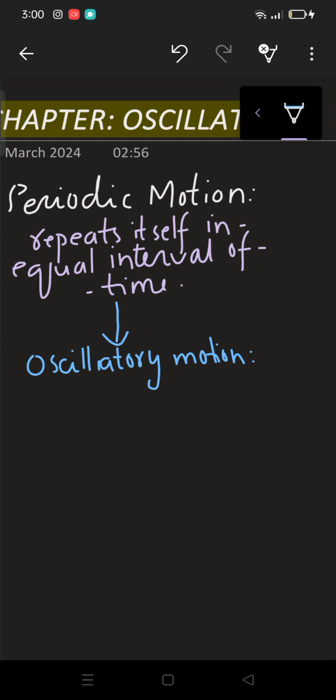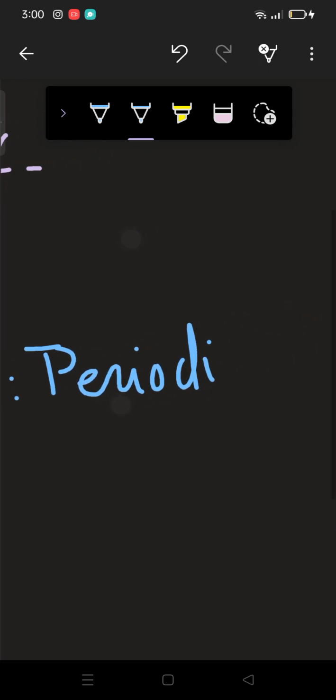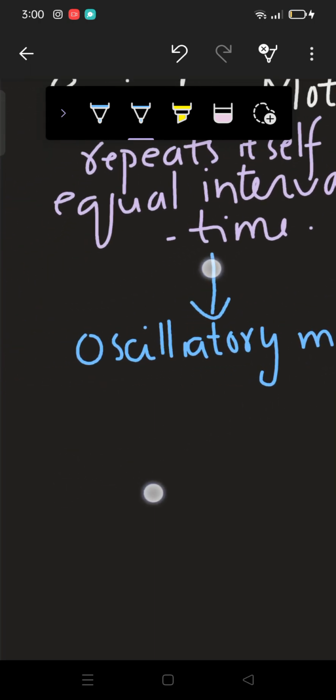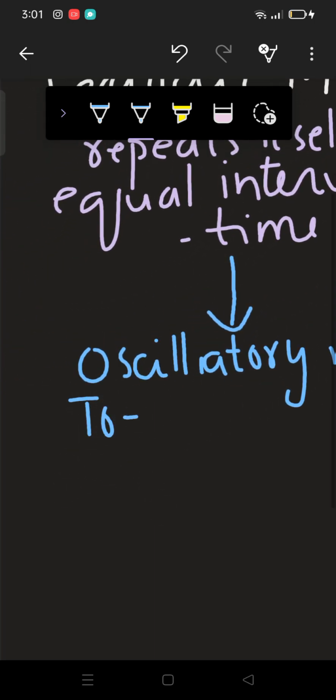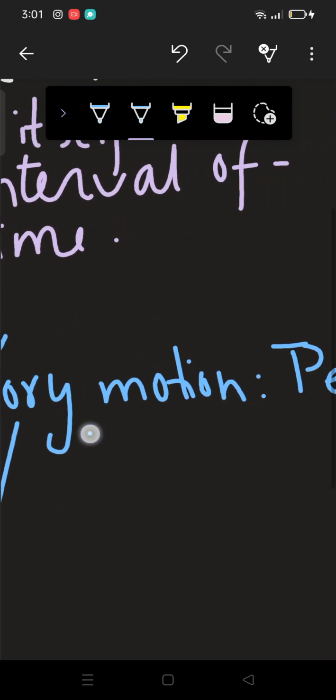What is oscillatory motion? Oscillatory motion is actually a periodic motion, but it is to and fro, or you can say back and forth motion, right? It is actually periodic, to and fro or back and forth motion.